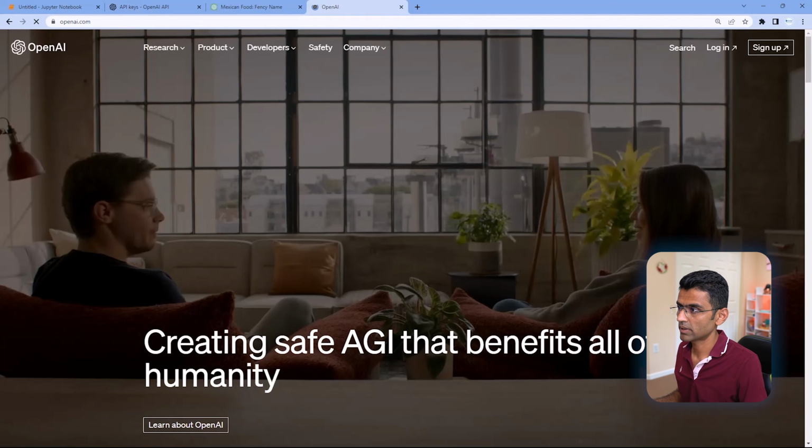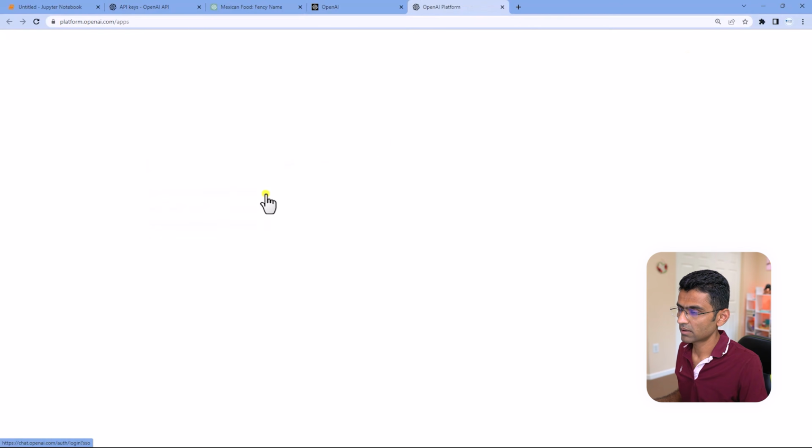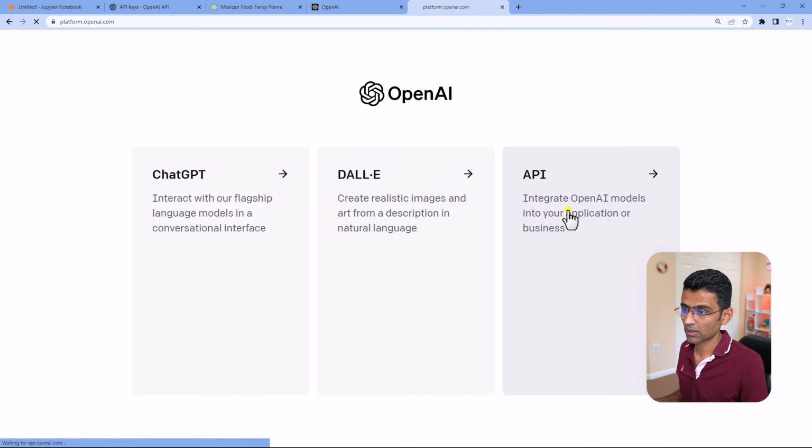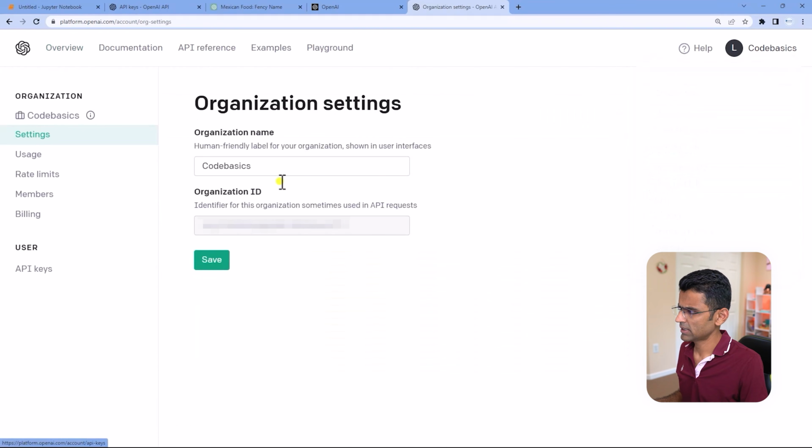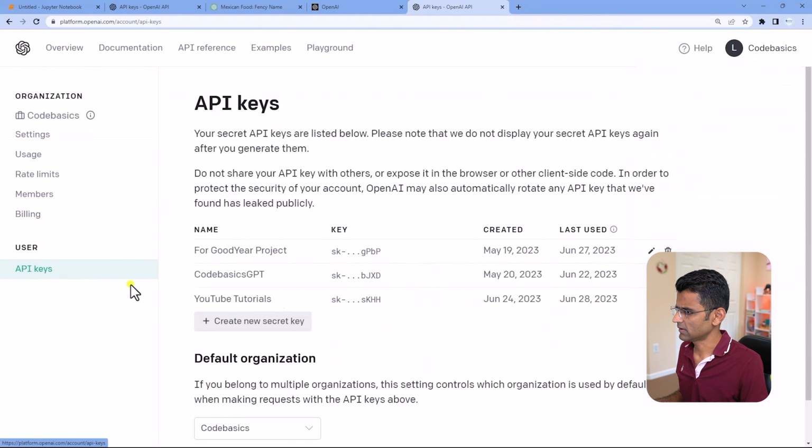So you'll go to OpenAI, say login, you're logged in, click on API, and then from your account you can go to manage account and API keys. You will find a key here which will look something like sk hyphen something. That is like a password, so you need to use that key in our code for LangChain.